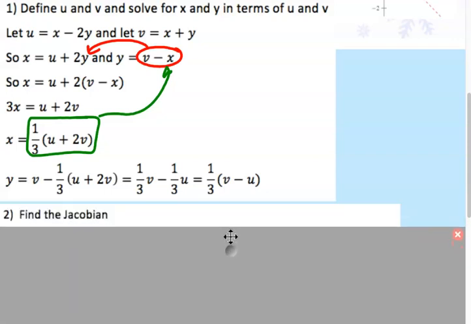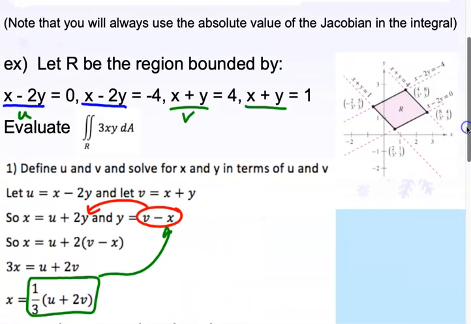Now we have to find the Jacobian because we want to rewrite this whole integral. We can replace the x, we can replace the y, but we still have to replace the dy dx or dx dy, whatever we're doing.